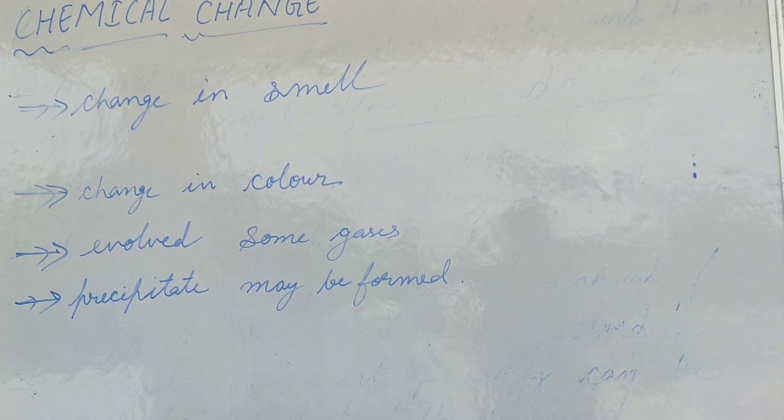Some common examples of chemical changes are burning of substances, curdling of milk, burning of candle, electrolysis of water, rusting of iron, ripening of fruits, growing of plants, bursting of crackers, etc. In these changes, like burning of a substance, the chemical properties of the original substance get changed and a new substance is formed. And these changes are irreversible, meaning it can't be gotten back to its original form.